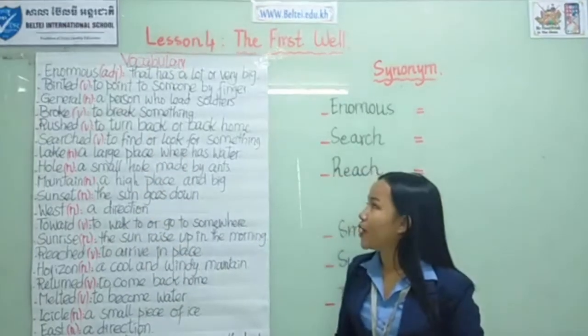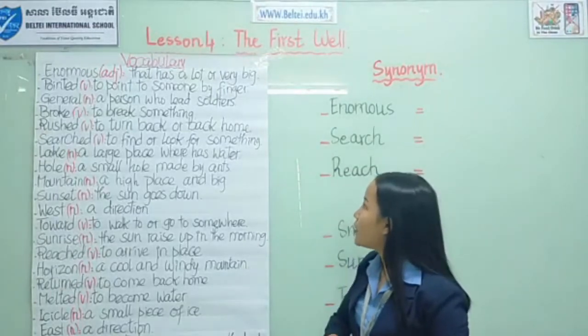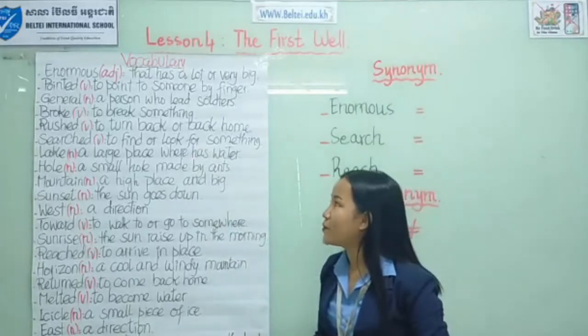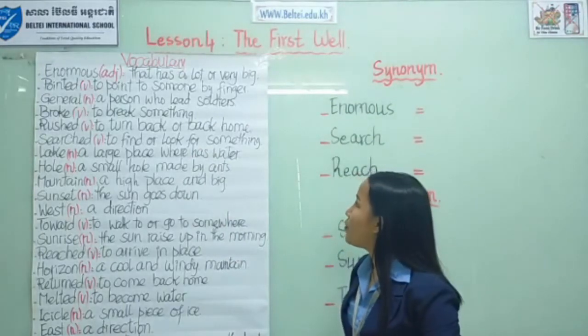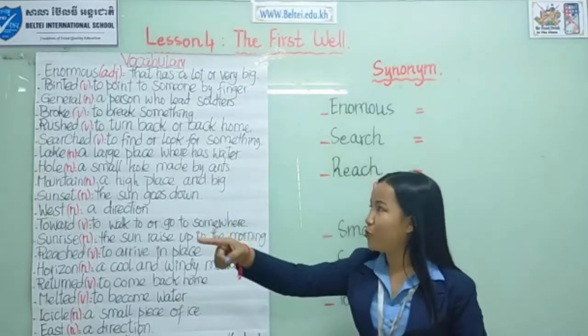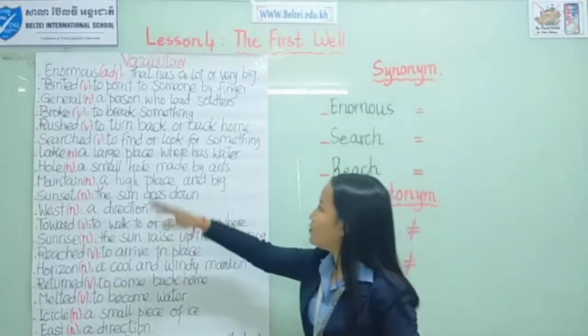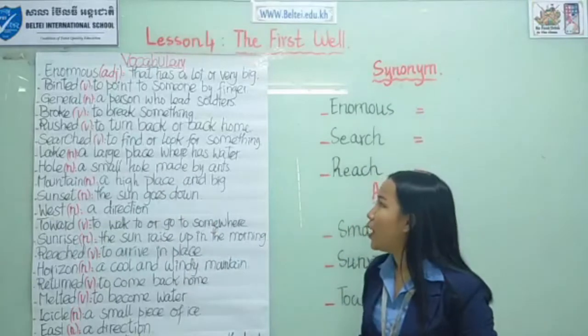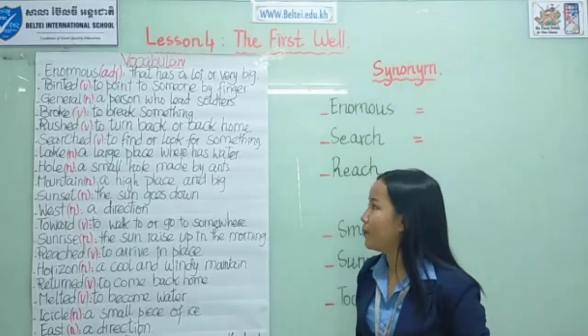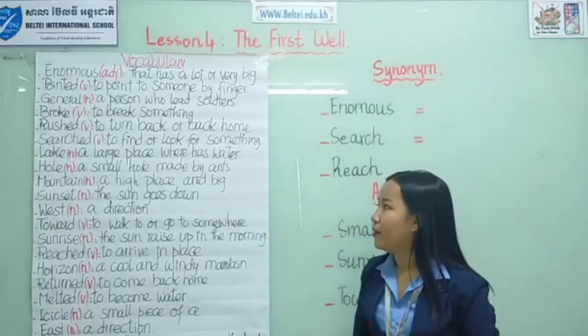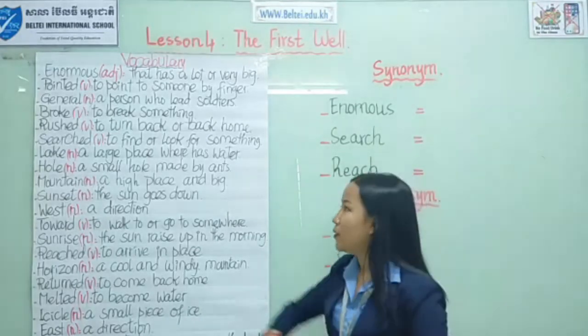Animals. Part of speech is adjective: a lot or very big. Pointed. Part of speech is verb: to point to someone by finger. So when you use your finger like that, it means that you point. Okay. General. Part of speech is noun: a person who leads soldiers. Broke. Part of speech is verb: to break something. So when you break something, it means that you broke it.